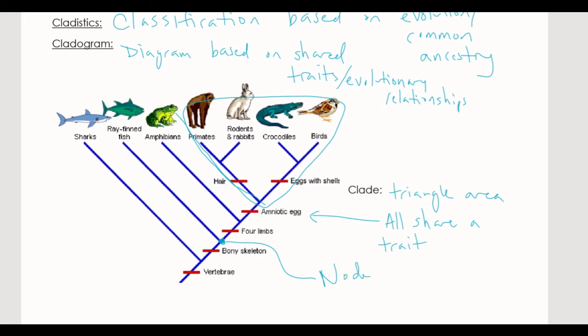At each point where one of the lines branches off, those are called nodes. Animals diverge at each node, so everything after that certain point will have that least common ancestor at that point. And this really is showing evolutionary relationships.